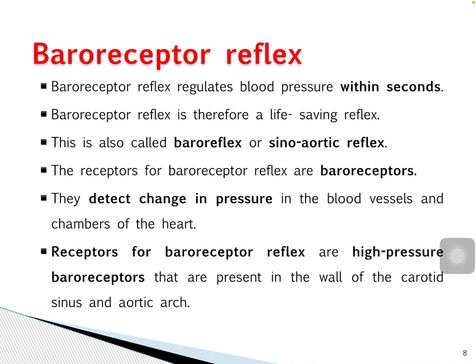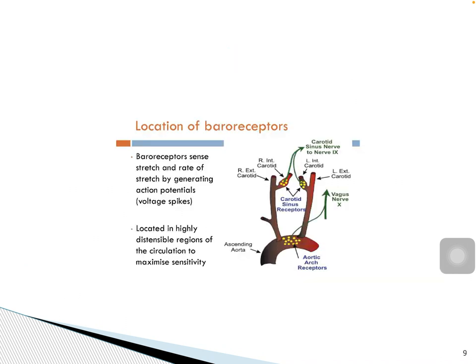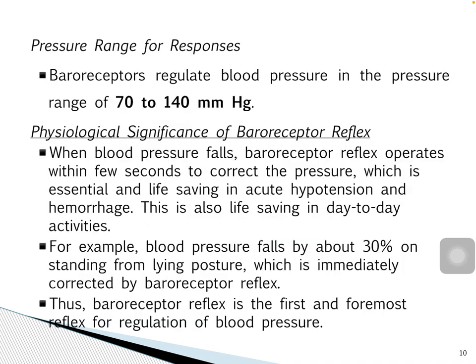The baroreceptor reflex regulates blood pressure within seconds. So baroreceptor reflex is therefore a life-saving reflex and is called baroreflex or sinoaortic reflex. The receptors for baroreceptor reflex are baroreceptors. They detect change in pressure in the blood vessel and chambers of the heart. Receptors for baroreceptor reflex are high-pressure baroreceptors that are present in the wall of the carotid sinus and aortic arch. The functions of baroreceptors are their role when pressure increases and when pressure decreases. Baroreceptors regulate blood pressure in the pressure range of 50 to 140 mmHg.